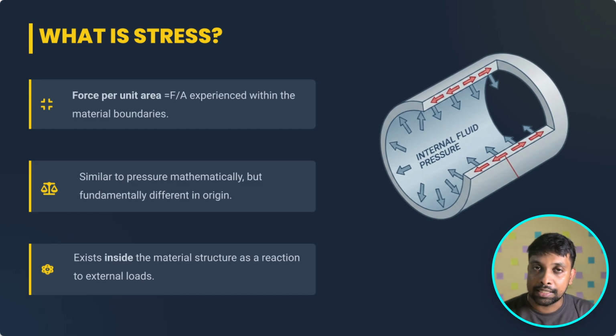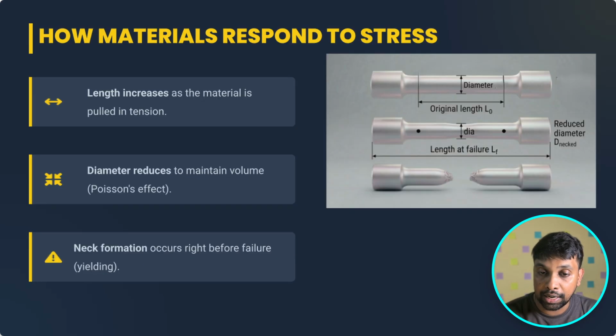But stress doesn't happen like that. Stress happens inside the material. The material has a particular thickness, right? Inside the material, stress is going to happen. Using this image, you can understand how stress affects a particular material. This is the sample specimen we provide for the tensile strength test.